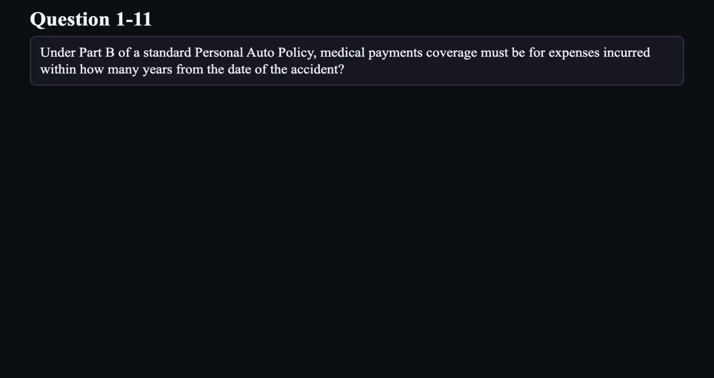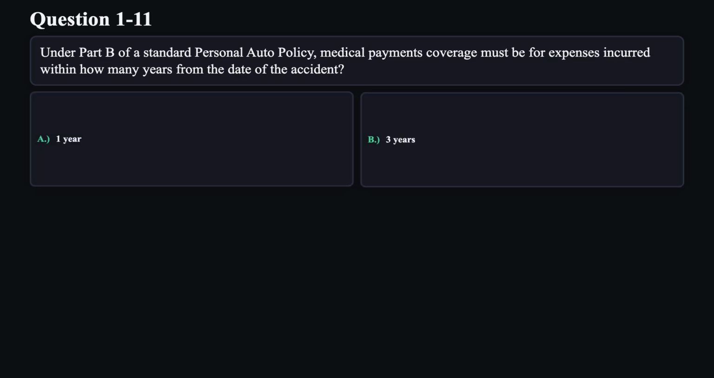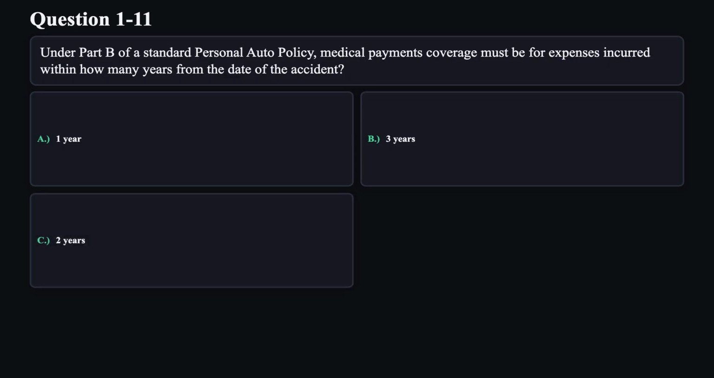Question 11. Under Part B of a standard personal auto policy, medical payments coverage must be for expenses incurred within how many years from the date of the accident? A. 1 year. B. 3 years. C. 2 years. D. 5 years.